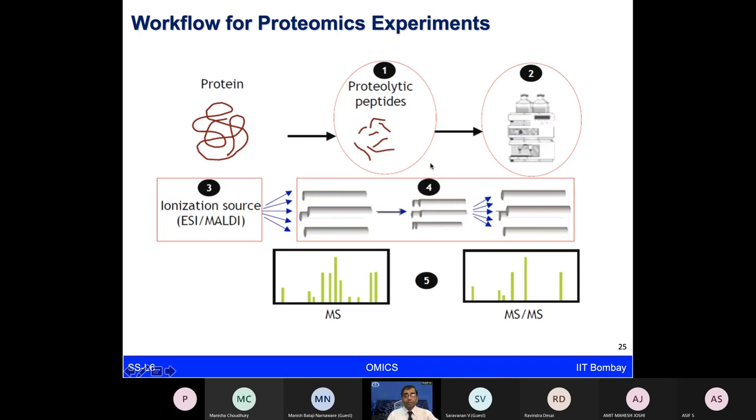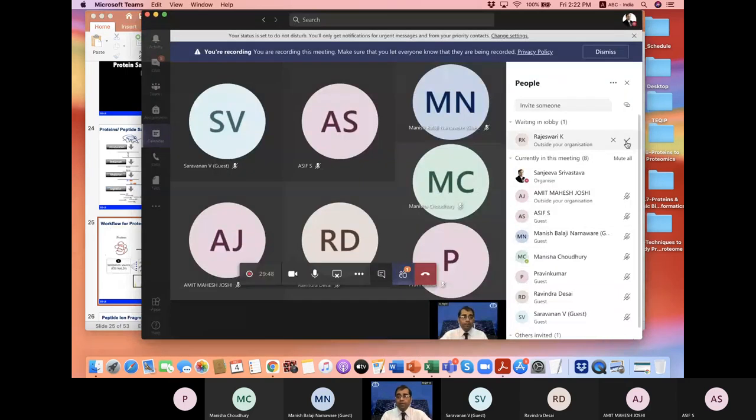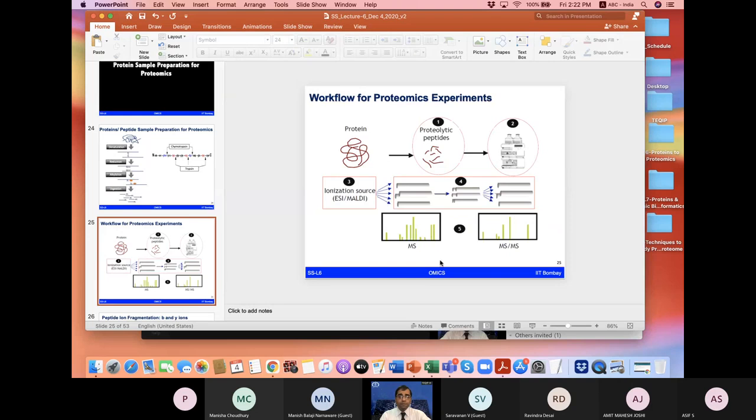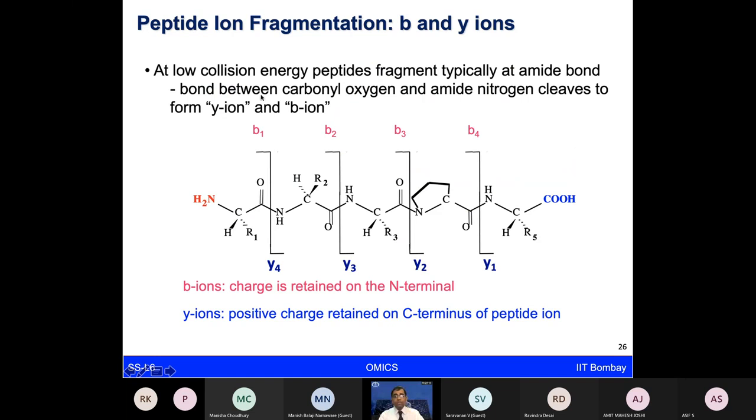These peptides we are separating using liquid chromatography based methods. There could be different ways of doing the liquid chromatography. Then we want to ionize the peptides so that they can move inside the mass analyzers, and we are going to analyze their mass to charge ratio and how to obtain the sequence information. In between the first analyzer and second analyzer, you have a collision cell, which is what I'm talking about right now. These collision cells are going to provide the collision energy.